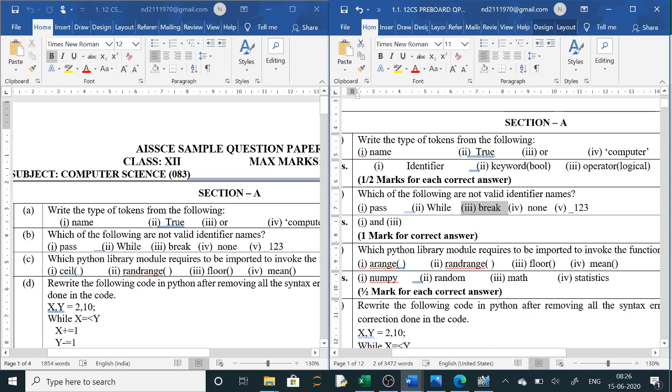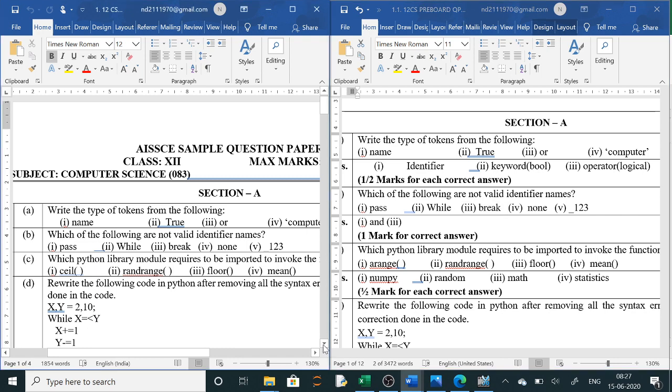Next, which Python library module requires to be imported to invoke the function? Now we have already learned in NumPy you are having arange, array, linspace, and many functions are there. Random: for randrange and randint, random you have to write. For ceil, floor, sin, cos, pow, sqrt, math you will write. For mean, mode, median, statistics you will write. Clear? So these are the names of the Python library modules.